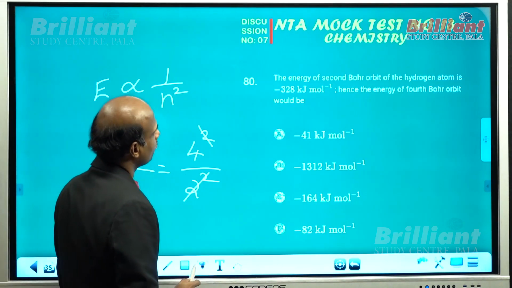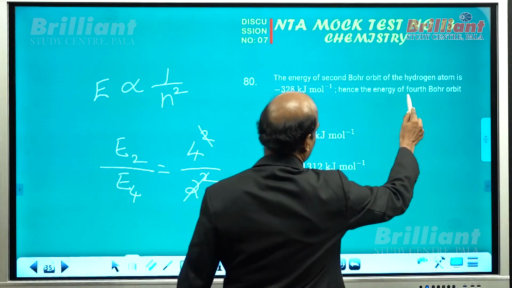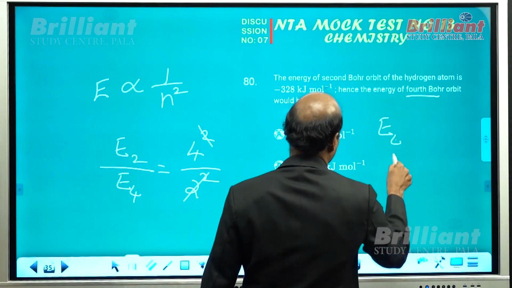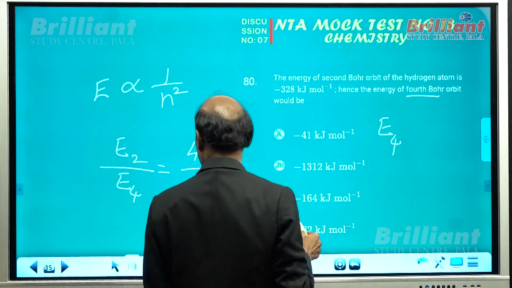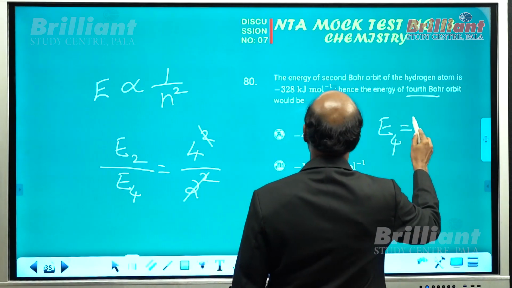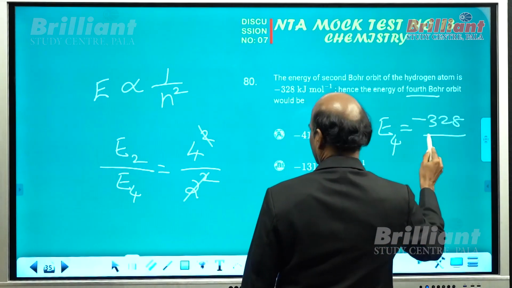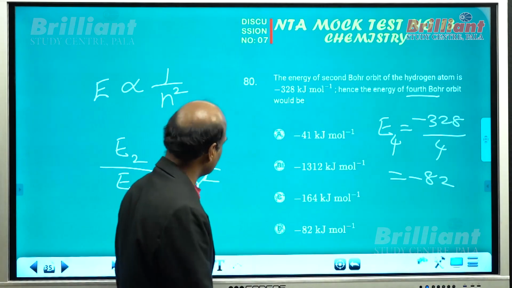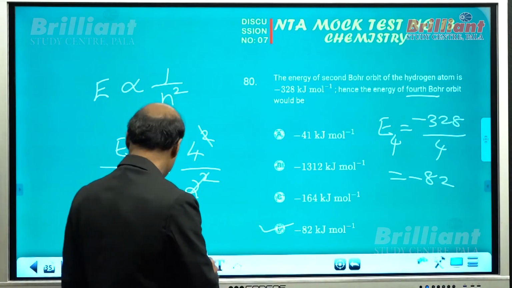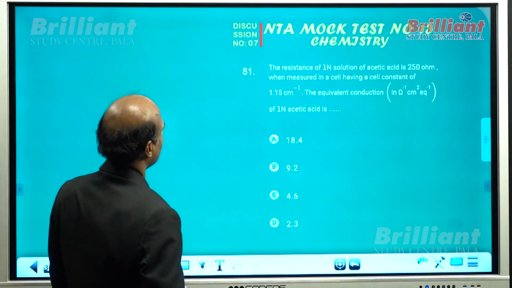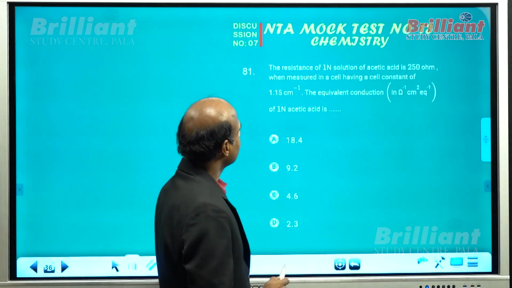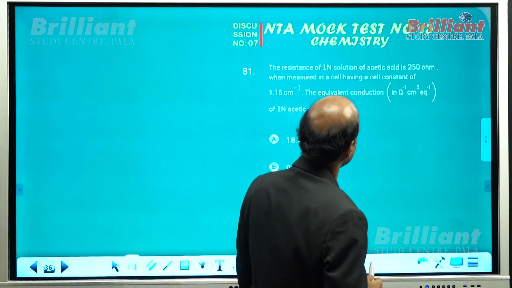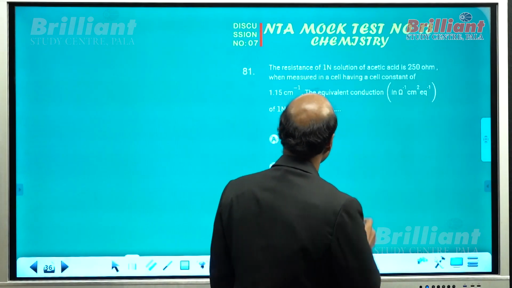What you want to find out here is what? E4. You want to find out energy in the fourth orbit. E4 is equal to E2, energy in the second orbit, divided by 4. That will be equal to minus 82. The correct option goes to option D. Now let me go to question number 81. The resistance of one normal solution of acetic acid is given. What do you want to find out?